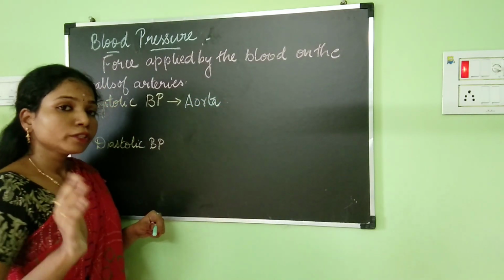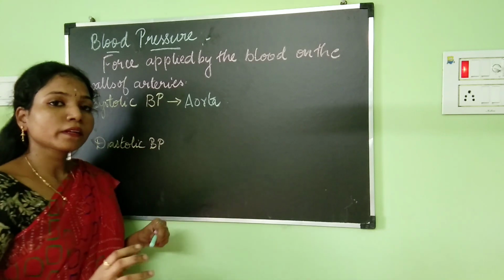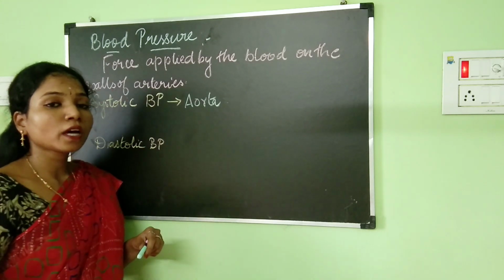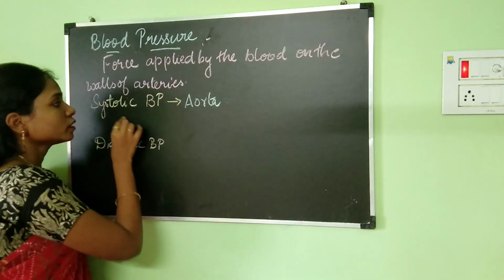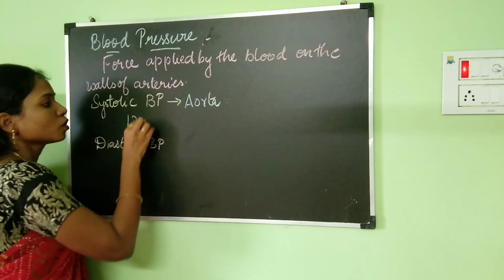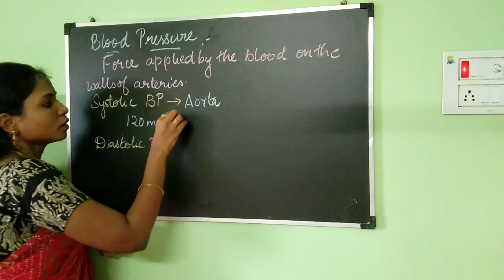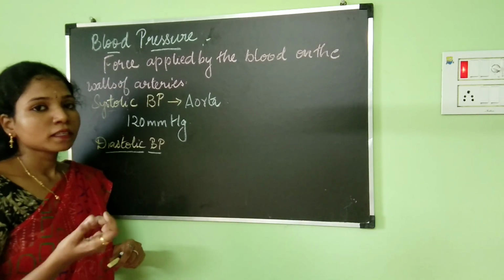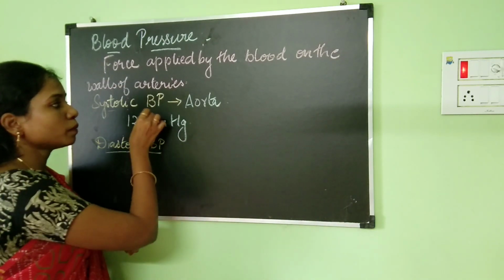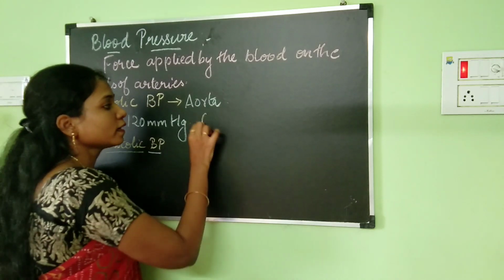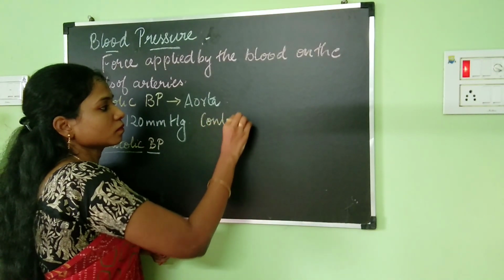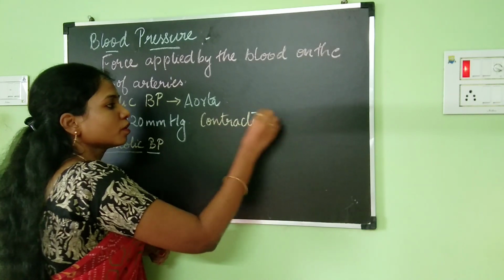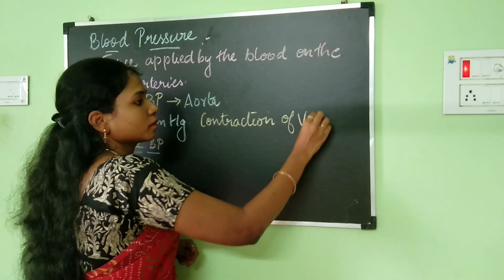Okay. So I've told you that the force with which the left ventricle is going to pump the blood into the aorta is quite high. So the systolic blood pressure is 120 mm mercury. The word systolic means contraction. So this blood pressure is because of the contraction of ventricles.